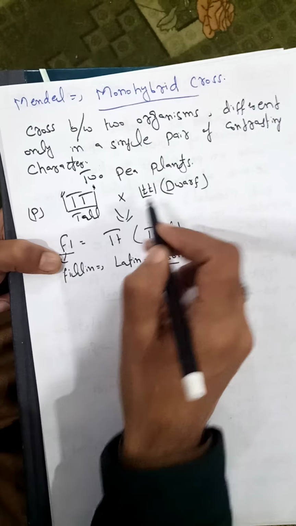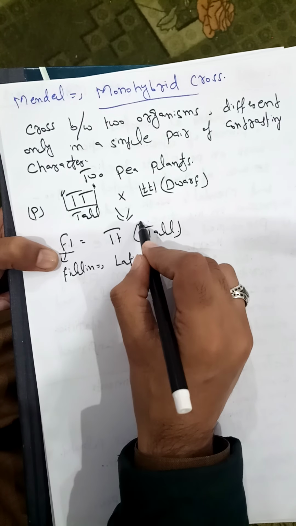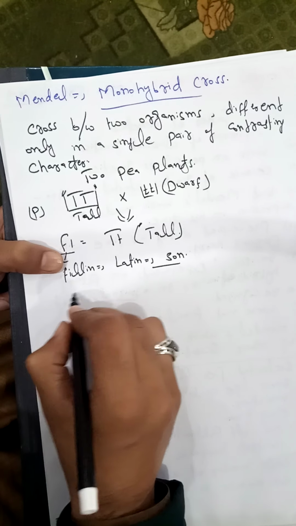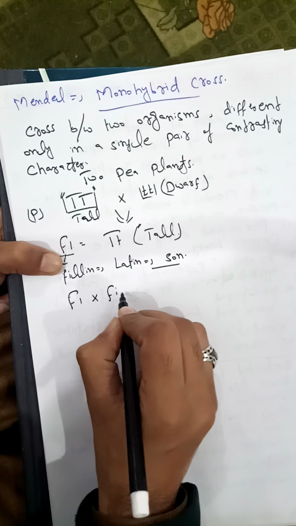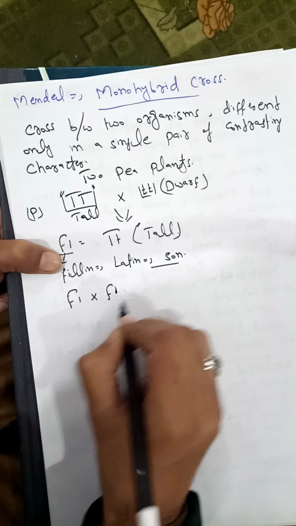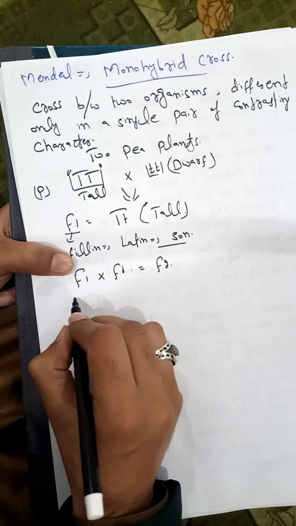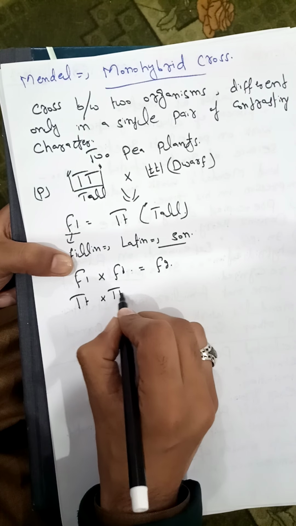That was the height of the plant. So Mendel got in F1 all the plants, and all the pea plants were also tall. Then Mendel again crossed F1 with F1 to get the F2 generation. So in the F2 generation, the cross Tt with Tt.